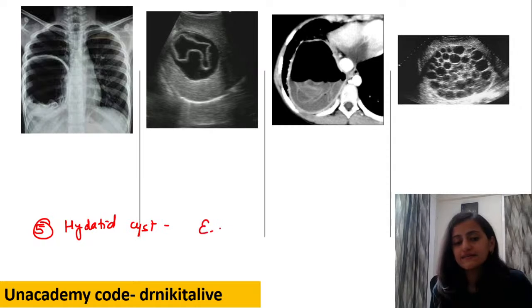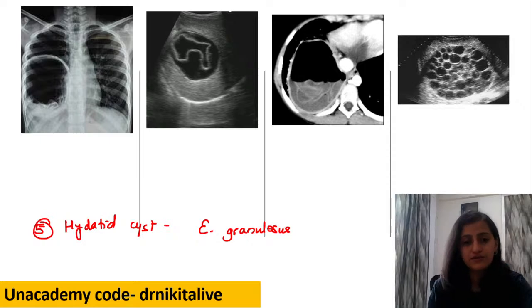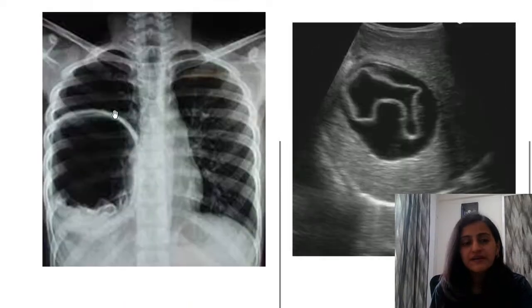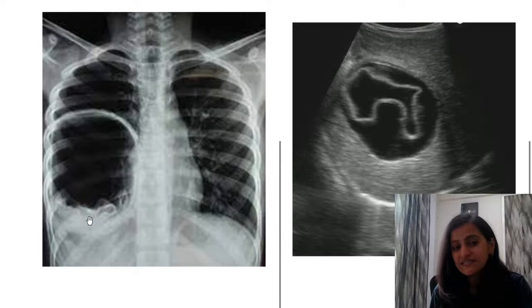What is hydatid cyst caused by? Echinococcus granulosus. So what are we seeing here in the first image in the chest radiograph? There is a lesion which is showing fluid in its dependent part, and on the fluid there is something floating, which is the water lily, which is basically the ruptured membranes.